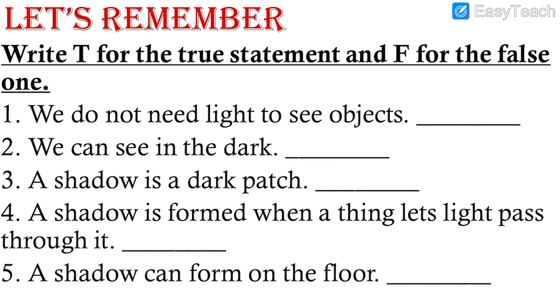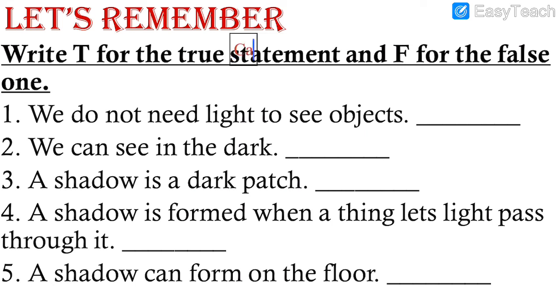Now let us solve the exercise. Let's remember exercise over here. Let us solve this. Write T for true statement and F for false one. T for true and F for false. Let's read one by one and write the answers. Number 1. We do not need light to see objects. So can we see the objects without light? No, it's not possible. We cannot. So we do not need light to see the objects. It is false. We need the light.